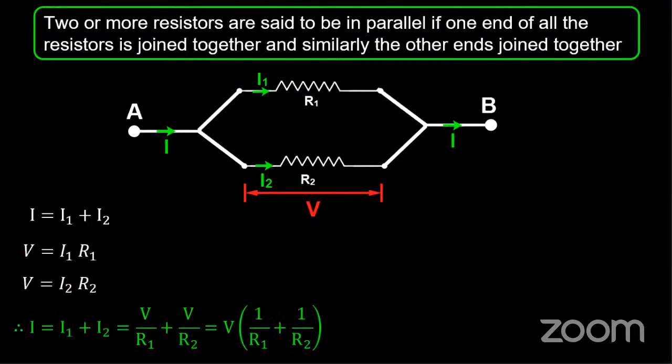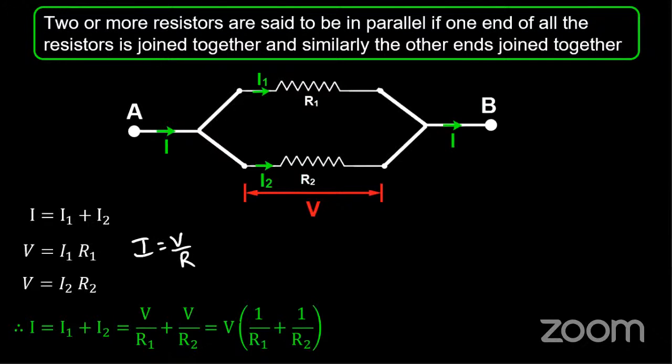Since there are two different currents, the total current going through this parallel combination is I equals I1 plus I2. From Ohm's law, I is equal to V by R. From here we get I1 equals V by R1 and I2 equals V by R2.